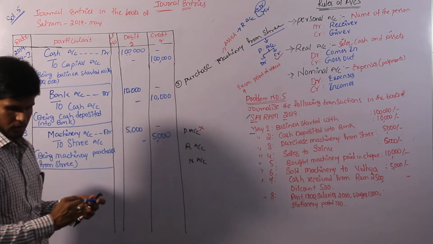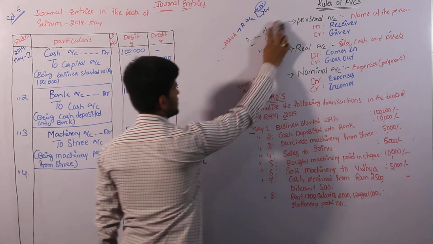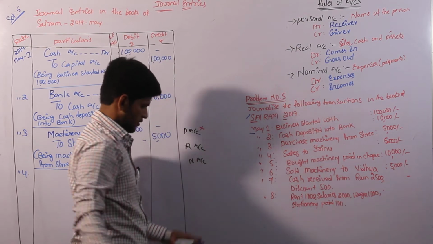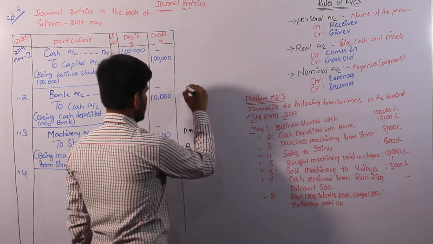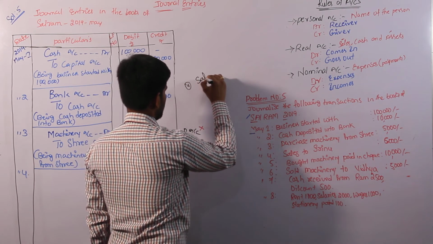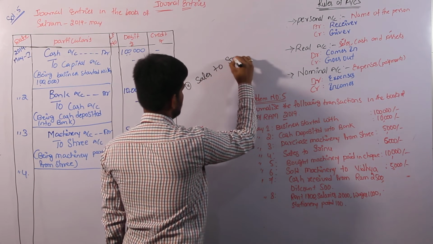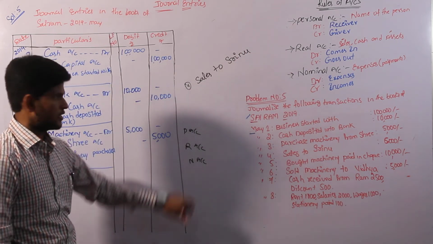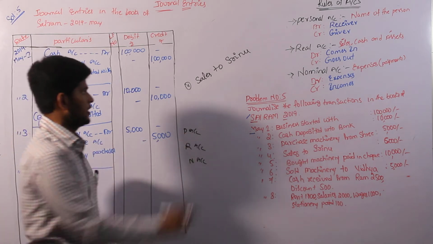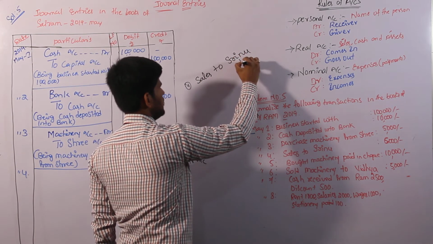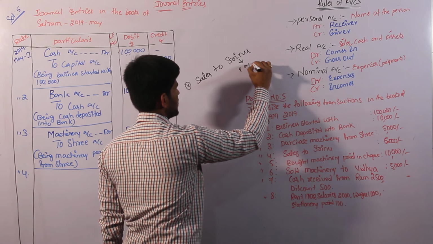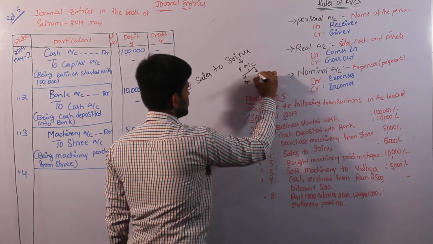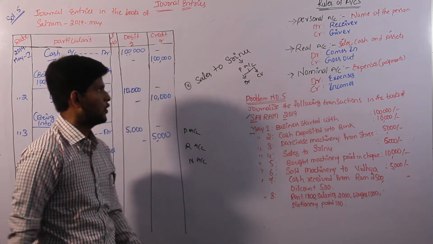Now we come to the fourth transaction. In our fourth transaction also we have to satisfy the three rules. The fourth transaction is sales to Srinu. Srinu relates to the personal account because of the name. Under the personal account, Srinu goes to credit or debit, that we have to identify.